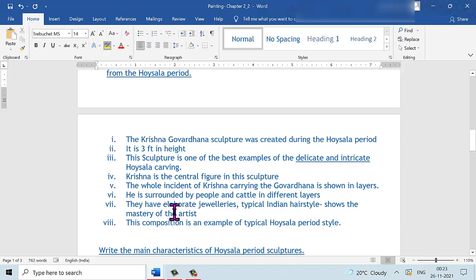He is carrying the Mount Govardhana. The whole incident of him carrying the Mount Govardhana is shown in layers. He is surrounded by people and cattle, and all of them have elaborate jewelry. They are shown with a typical Indian hairstyle, which shows that the artist had a mastery over his skill. Finally, this composition is one of the best examples of the typical Hoysala period style of architecture.